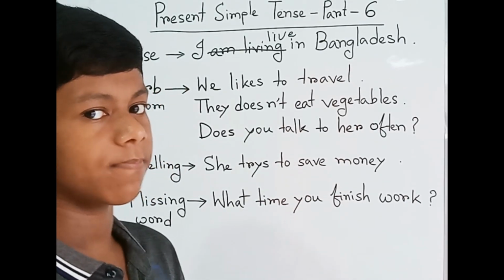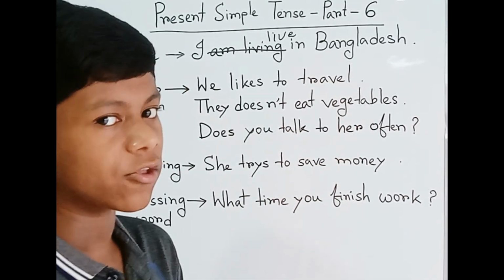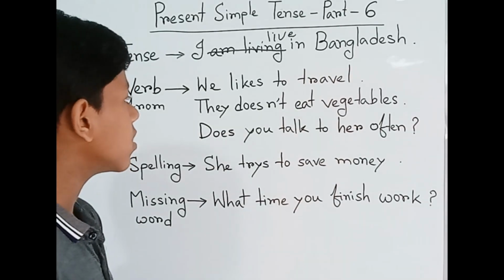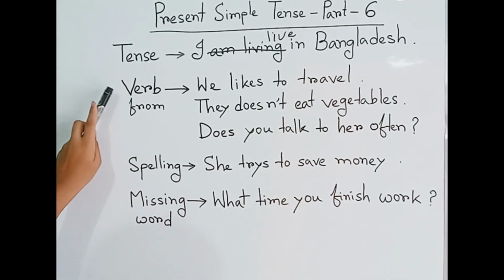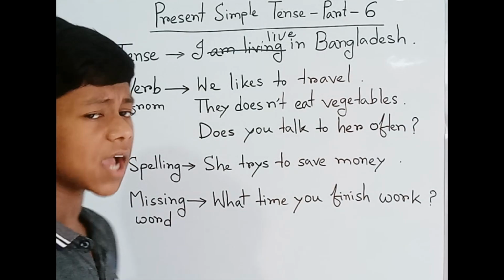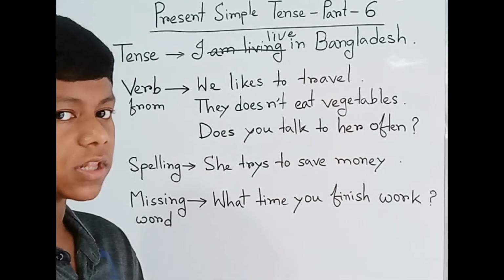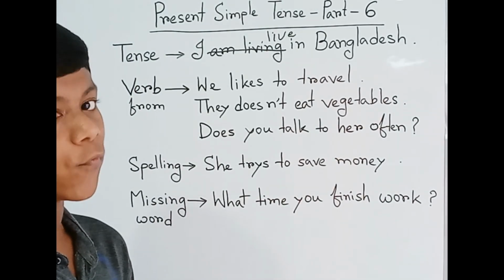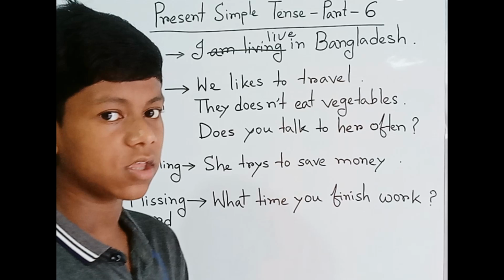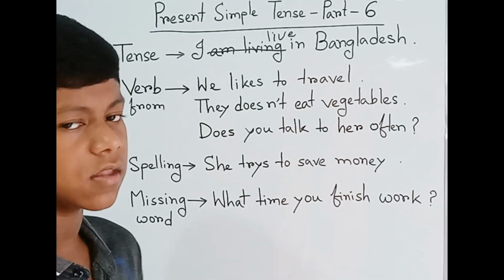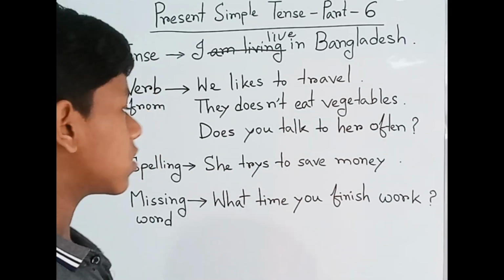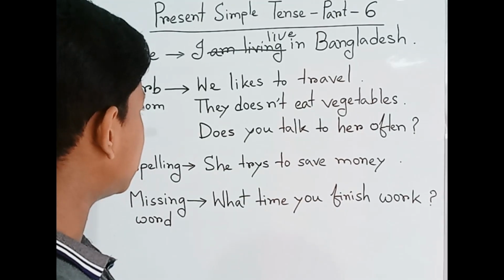So let's have another look. Here we can see verb form. Sometimes we gradually make mistakes with verb form or verb changes. So what's the mistake here?